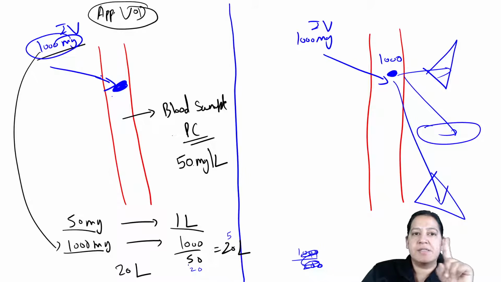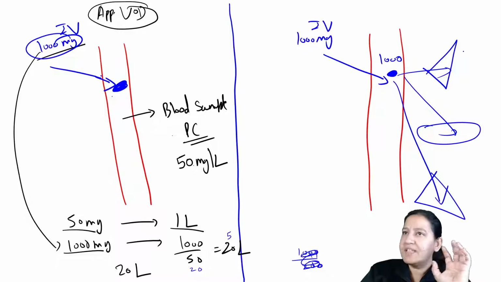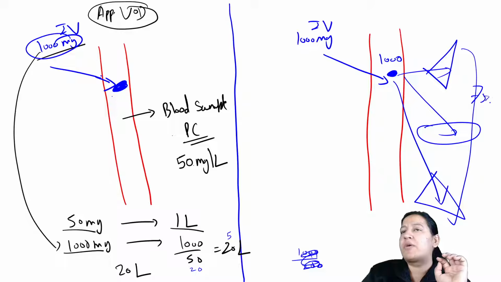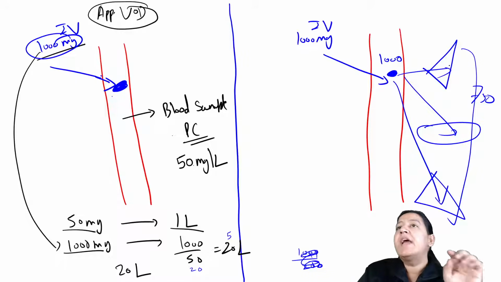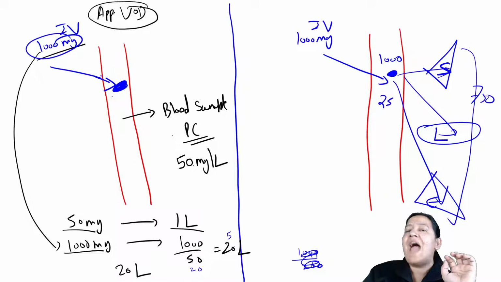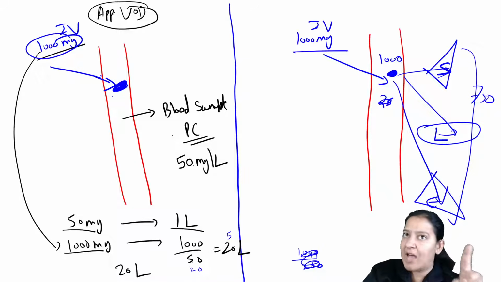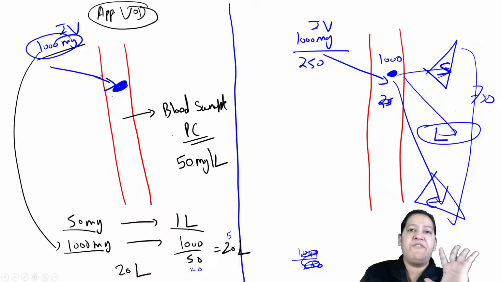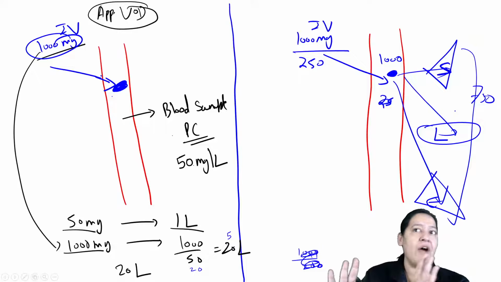Okay, just a second. 750. Out of 1000, just suppose 750 is entering the 3 organs. What are the 3 organs? It is the site of action, the liver, and the kidney. So it is entering, and only 250 is remaining here. I have given 1000, but only 250 is the bound form. The rest of the 750 is the free form. Actually this is happening after going inside.